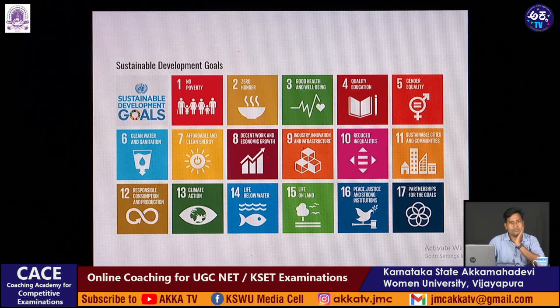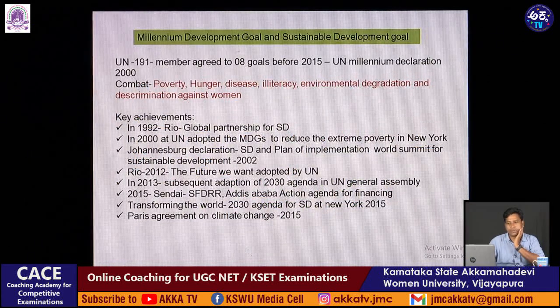And as far as today's concern, there are many parameters given in the sustainable development goals. In this, in terms of poverty, hunger, disease, we have reached, to a certain extent, the idea which we had to reduce poverty.